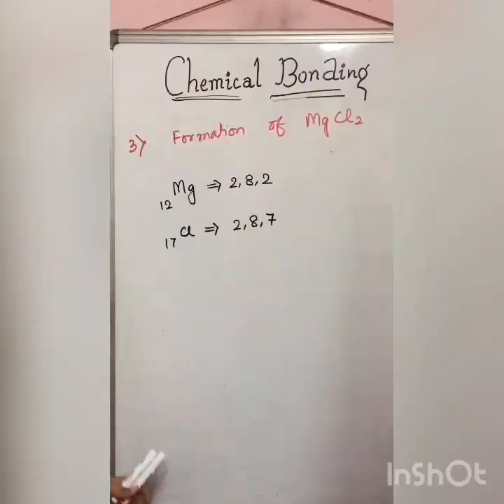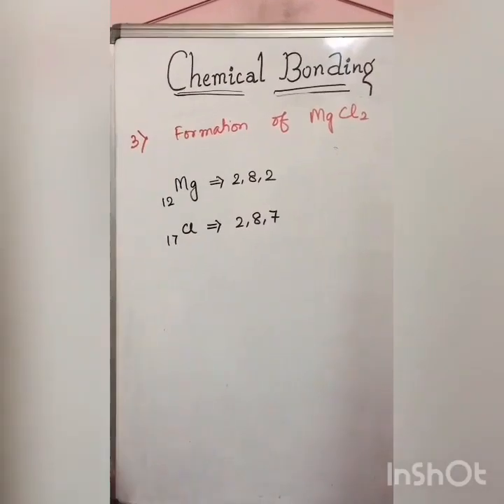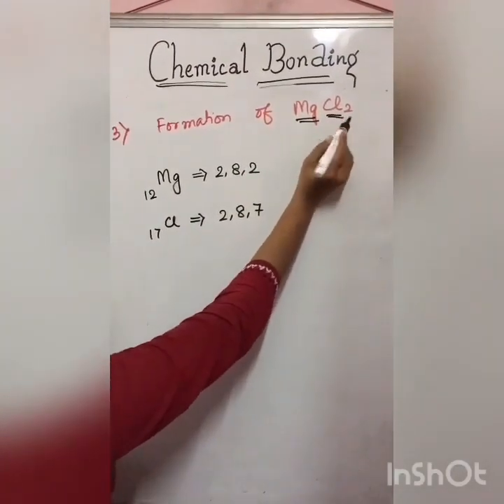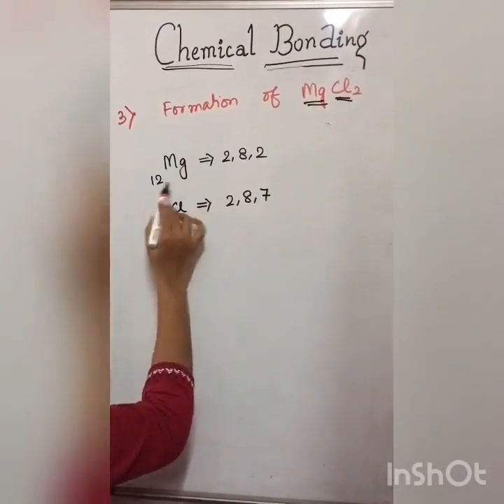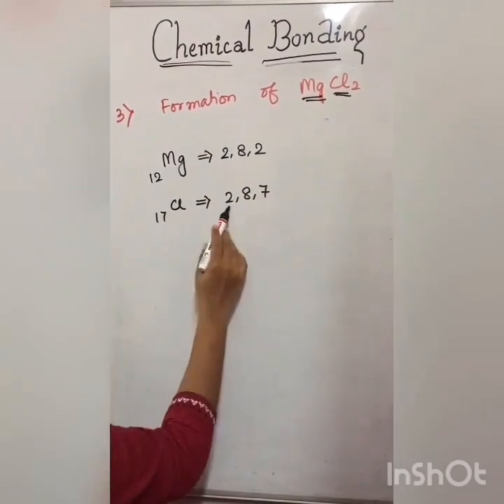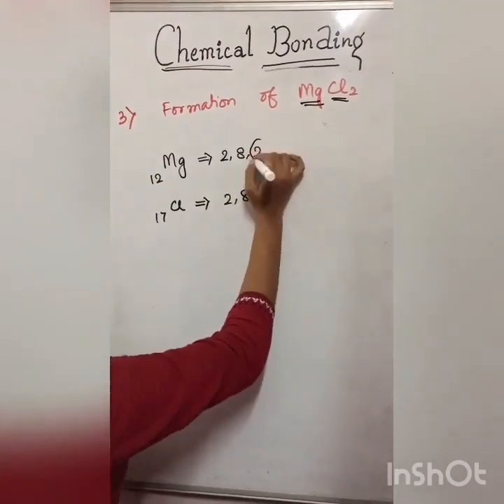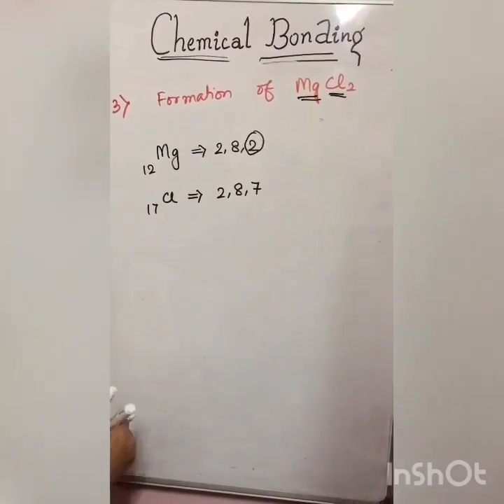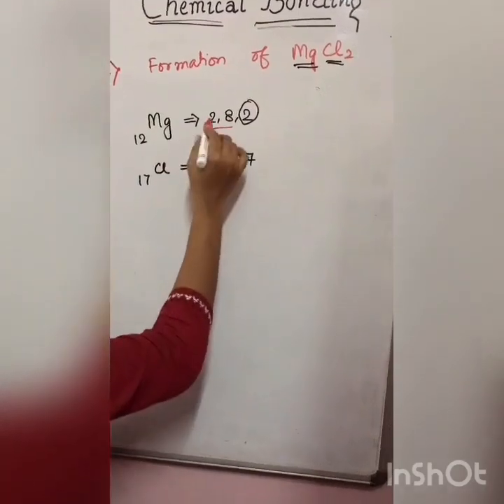Next example is the formation of the MgCl2 molecule. Here you see Mg is my metal and chlorine is my non-metal. So this is also an example of electrovalent bonding. Mg electronic configuration is 2,8,2, atomic number is 12. Chlorine electronic configuration is 2,8,7. Now here you see Mg has 2 excess electrons in its outermost shell. So Mg will try to donate 2 electrons so that it gets the neon electronic configuration, which is 2,8.